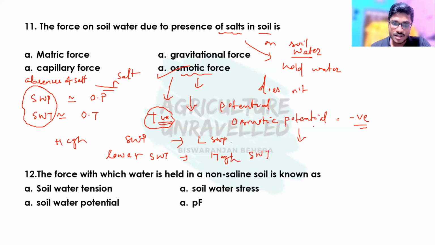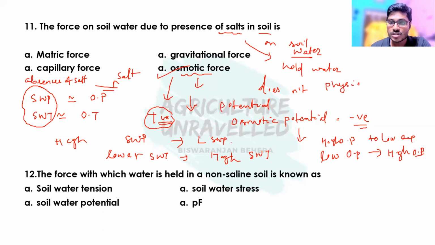Similarly, in this case also water always moves from higher osmotic potential to lower osmotic potential, or lower osmotic pressure to higher osmotic pressure. So I think this concept is clear now, and this is the reason why water has some hindrance in movement in presence of salts, and this also leads to physiological droughts.